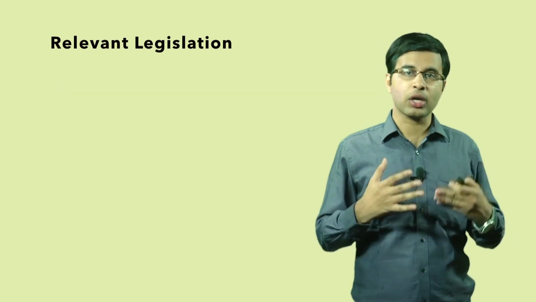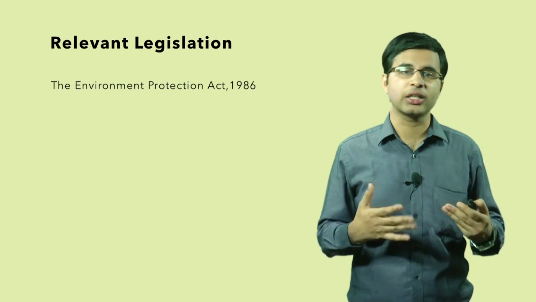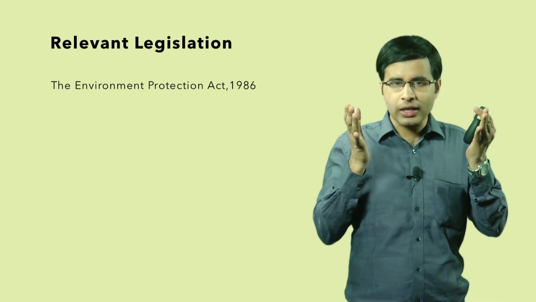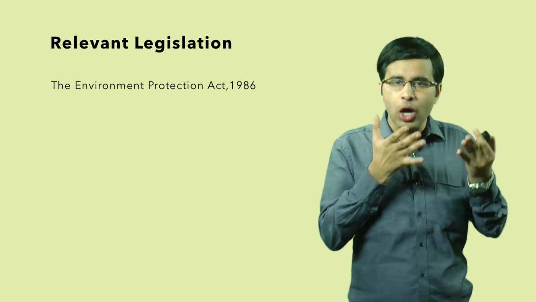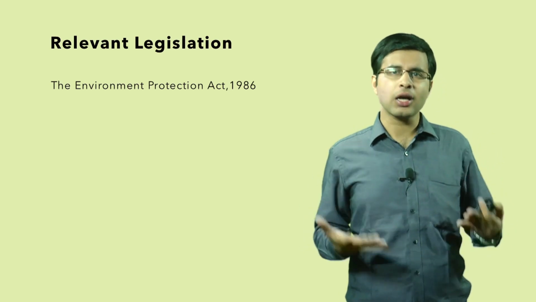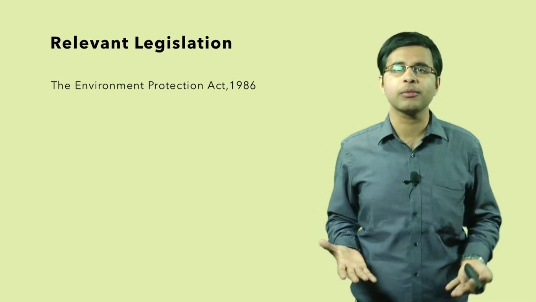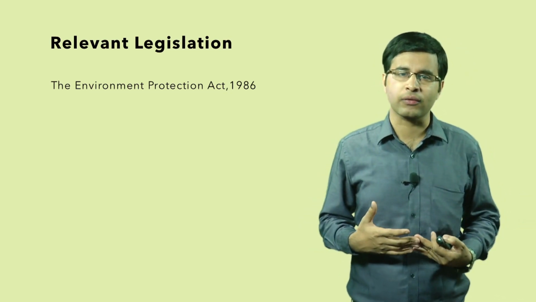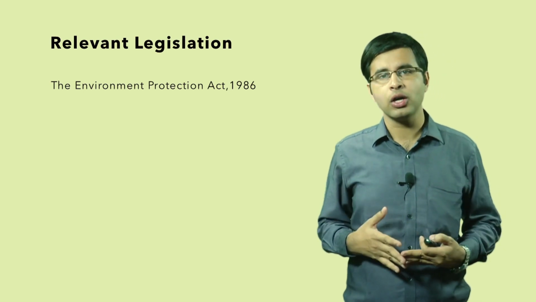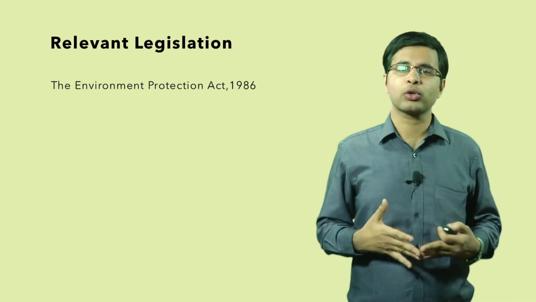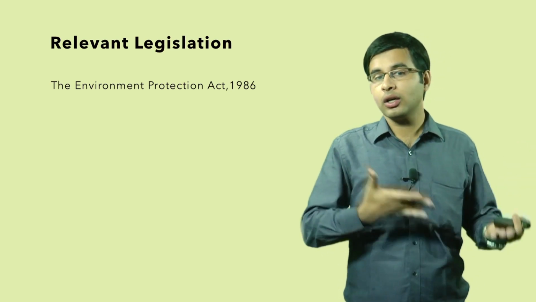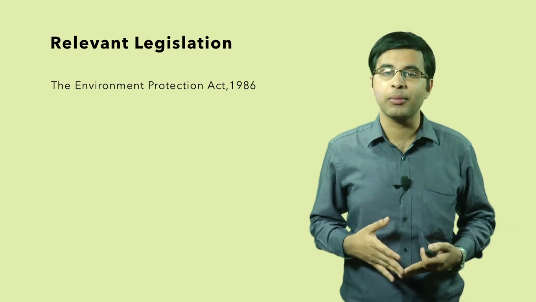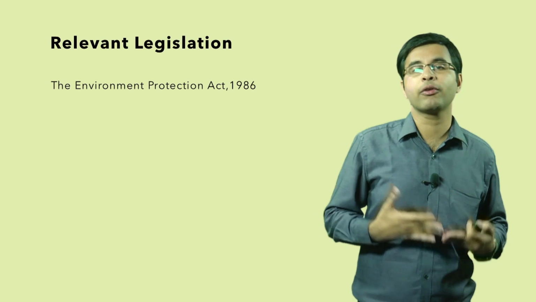Now the next legislation which I am going to discuss is the Environmental Protection Act 1986. In this Act, concepts like environmental pollution, and the definition of occupier, are discussed. It also discusses the scope and the adverse implications of hazardous substances. Under this Act, the central government has a very specific power to regulate the trade and make the rules governing environmental pollution, deciding the maximum limit for pollutants of air, water and soil for various purposes.